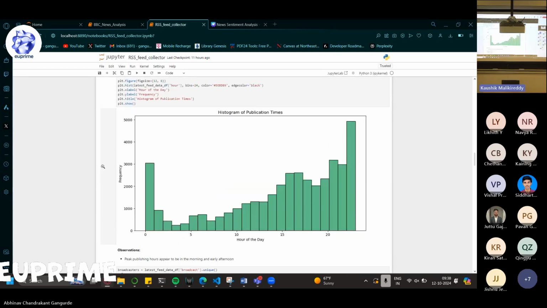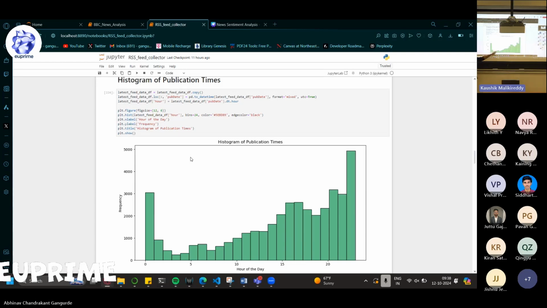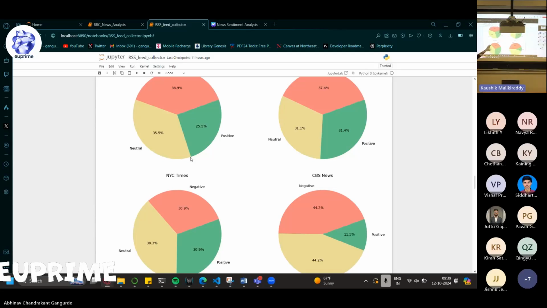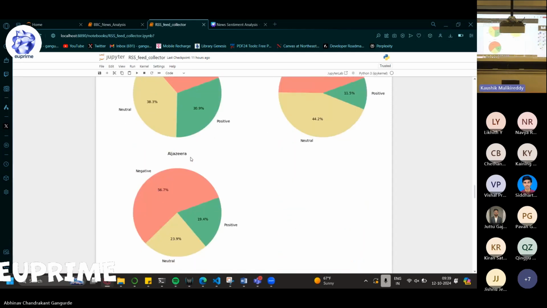And looking at the outcomes, this is the histogram for the publishing times of the articles. We can observe that most of the articles are published during late hours, which is the early morning or rather at night. Looking at the sentiment, this is the sentiment distribution across the different news outlets: NBC, Guardian, CBS, and Al Jazeera.